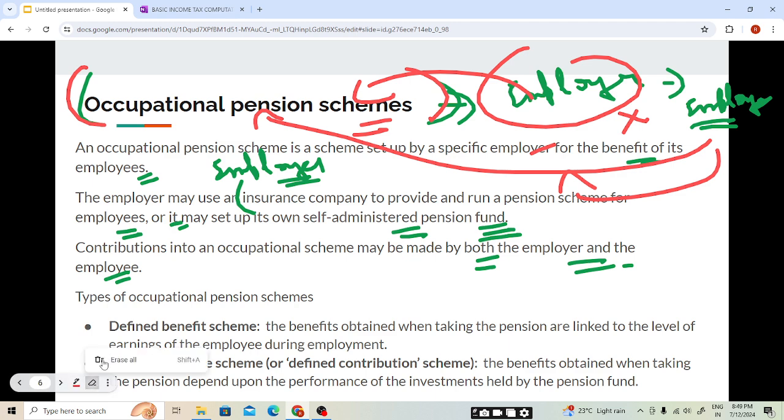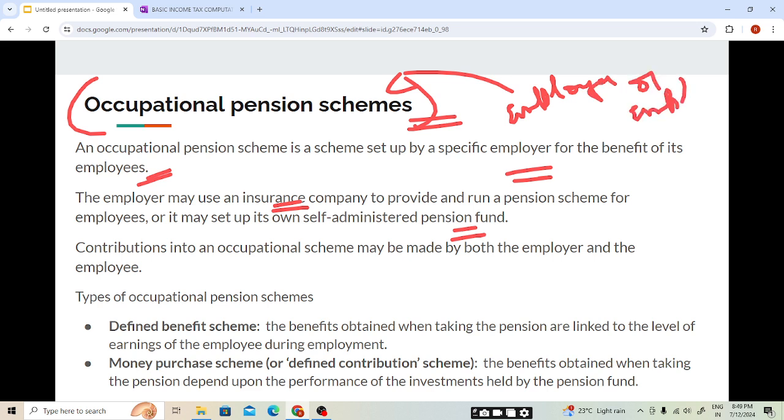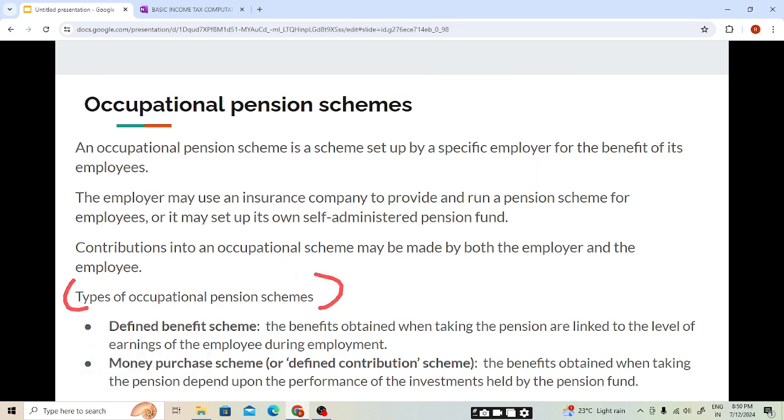So an occupational pension scheme is a pension scheme which is set up by an employer for the benefit of its employees. The employer can set up a self-administered pension fund or partner with an insurance company. And the contribution into the pension scheme can be paid by the employee itself, or the employer can also pay, or both can pay into the same pension scheme. Now we will be studying, students, the types of occupational pension scheme.